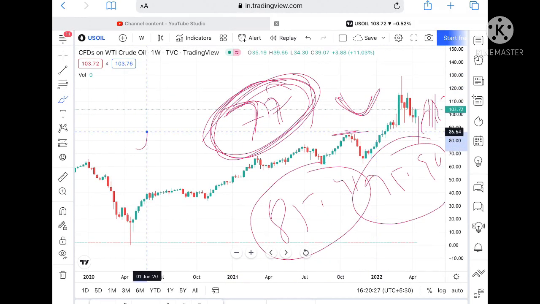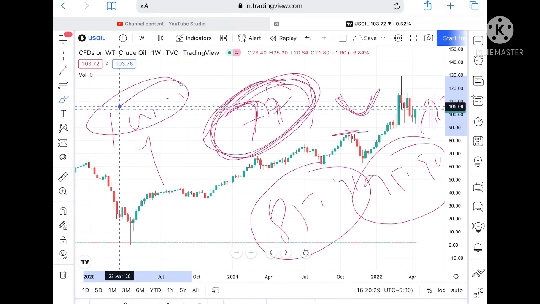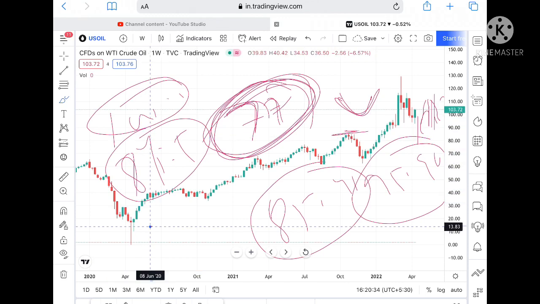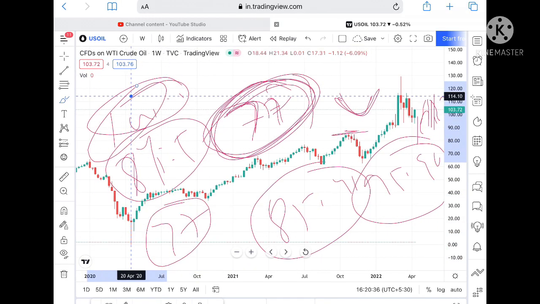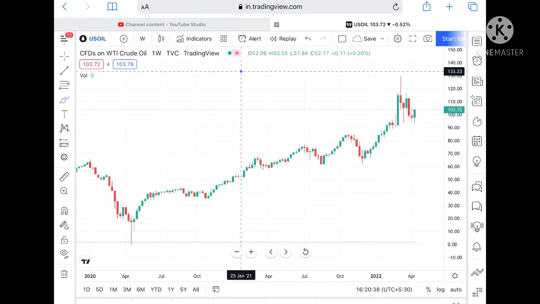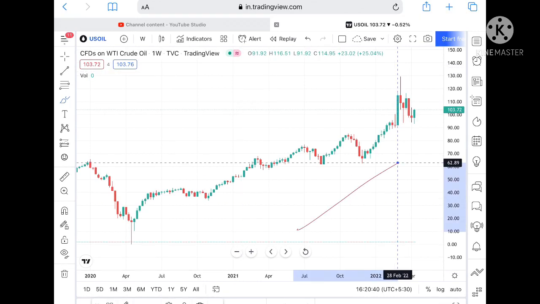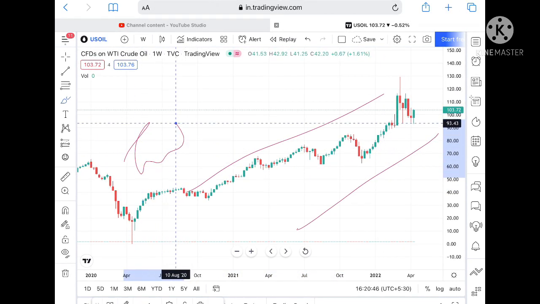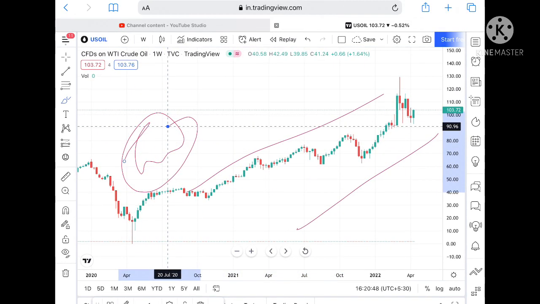Okay, so understand one thing, 100.53 is a strong support, 85.53 is a strong support, 77 is a strong support. So these are the points where we can see a bounce back again. Okay, as of now we can see the trend is upside, so the probability of going upside is very high. So understand one thing, if you are investing, you can invest for a longer view,